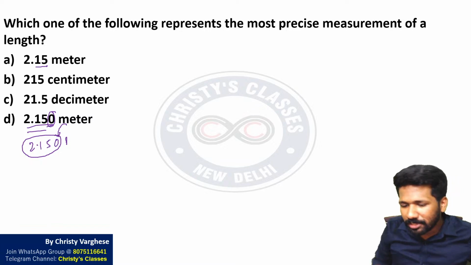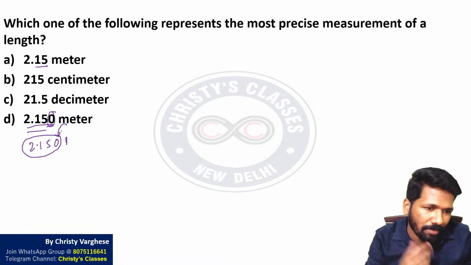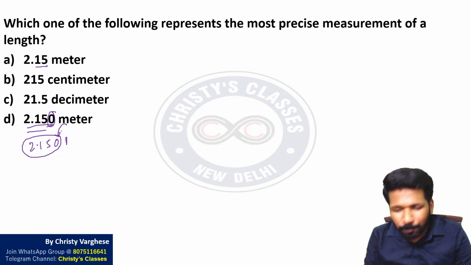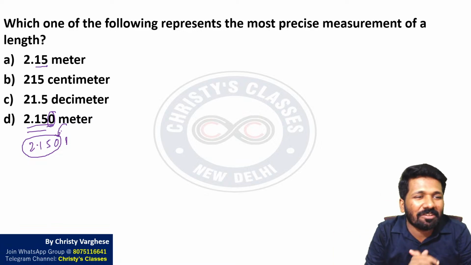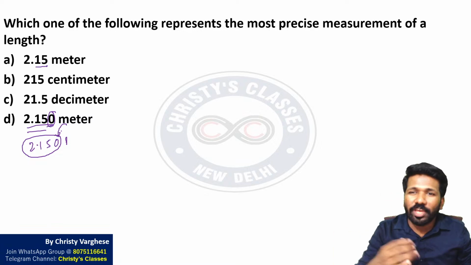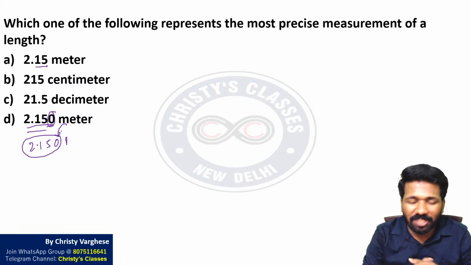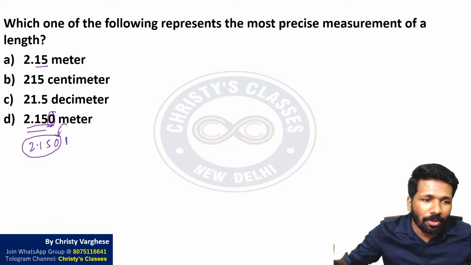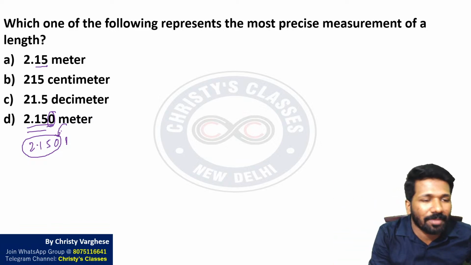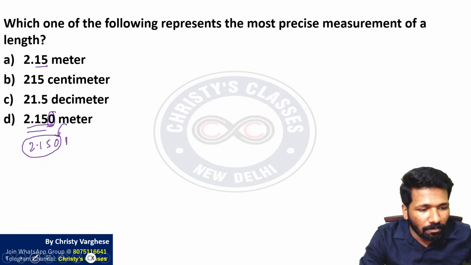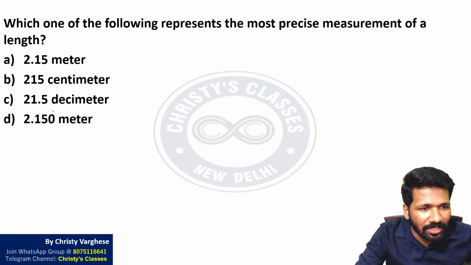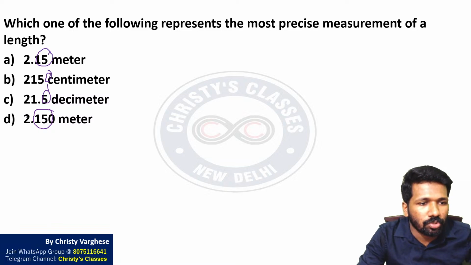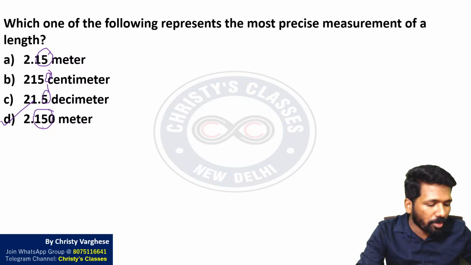Like in school days in physics lab especially, and chemistry lab too, up to how many decimal points will be mentioned in the question. Screw gauge, vernier calipers, you remember these experiments? Why is it? That is specifying the precision. The more decimal points we add, the more precise it will be. That is a simple logic. Here there are 3 decimal points, here 1, here 2, here 0. So the more precise one is the 3 decimal point option D.